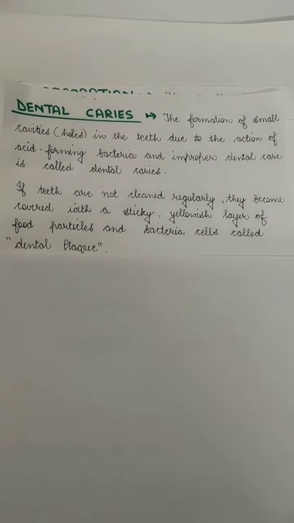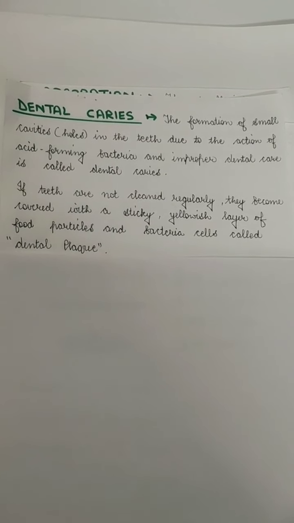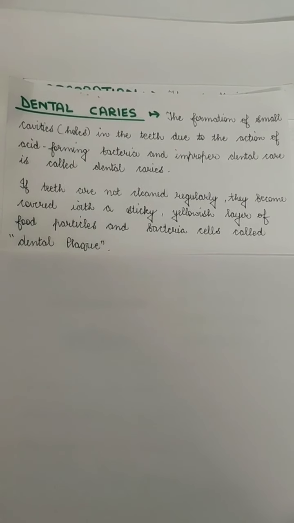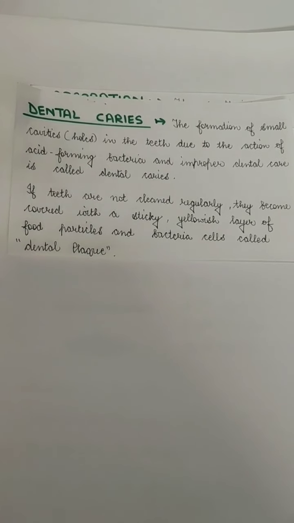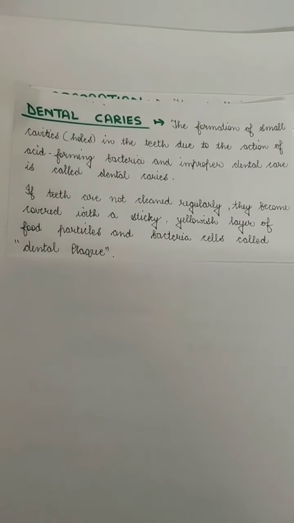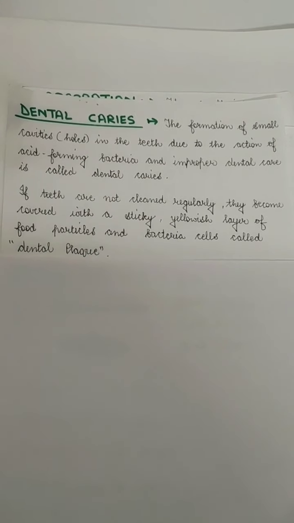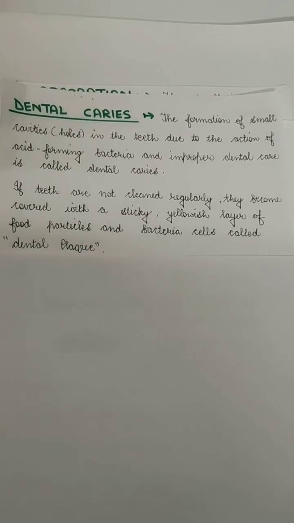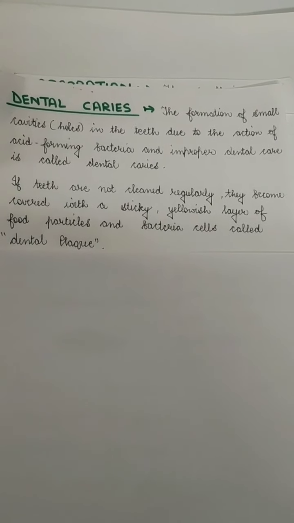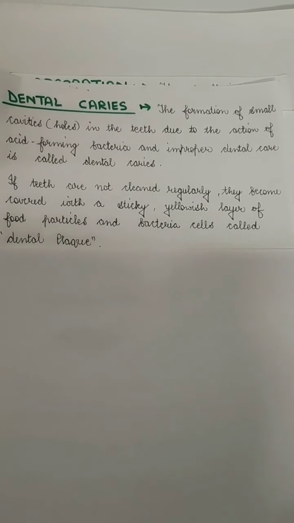Teeth are a very hard part of our body, and they are covered with a very hard outer covering called enamel. When that enamel is broken or somehow destroyed, the inner part of the tooth, called dentine, is visible. This dentine is similar to bone, since the enamel is stronger than bones. Inside the dentine is a pulp cavity.